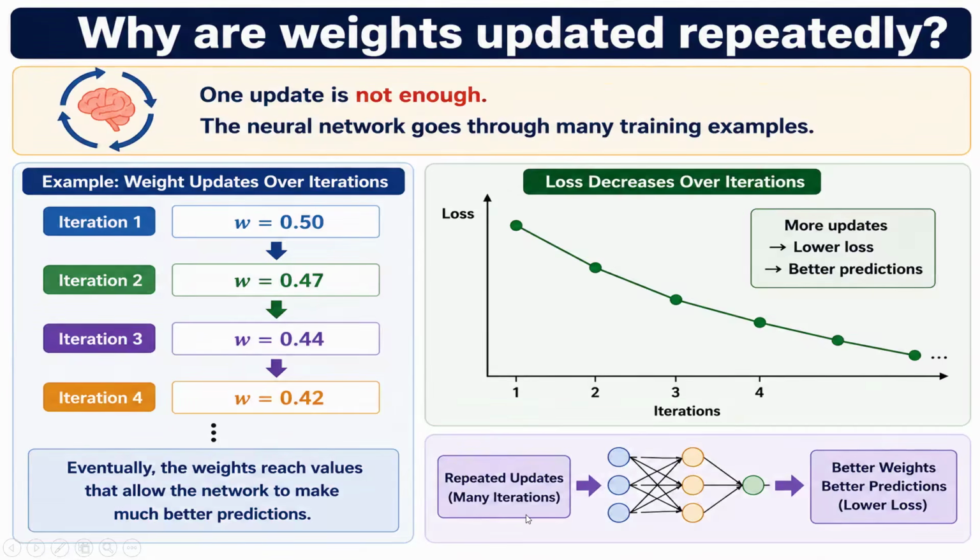So why are weights updated repeatedly? The reason is to minimize the loss. Here you can see at iteration number one, the weight is 0.50. Then the output is calculated and there is loss. Again, the new weight is updated: 0.47, 0.44, 0.42. This procedure is repeated until the loss reaches a minimum value or close to 0. So this is how the loss is calculated and the weights are updated.